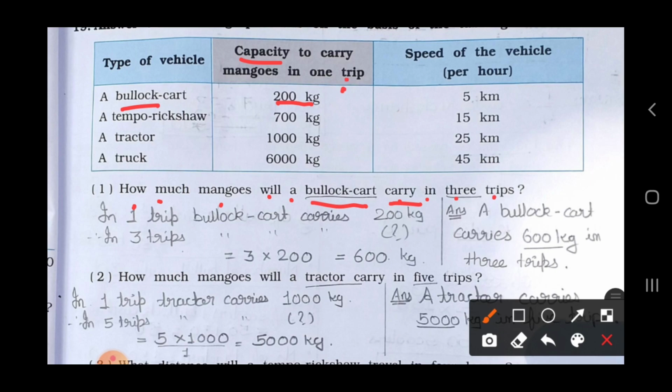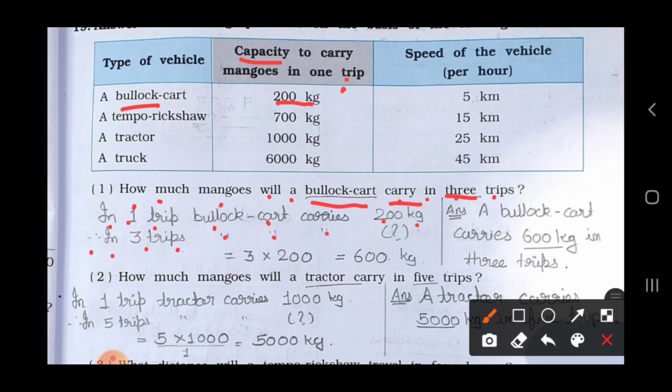Now see, a bullock cart in one trip carries 200 kg. Therefore they ask about 3 trips. So in 3 trips the bullock cart carries how much? So write down here, in one trip bullock cart carries 200 kg. Therefore in 3 trips bullock cart carries how much? Cross multiplication.